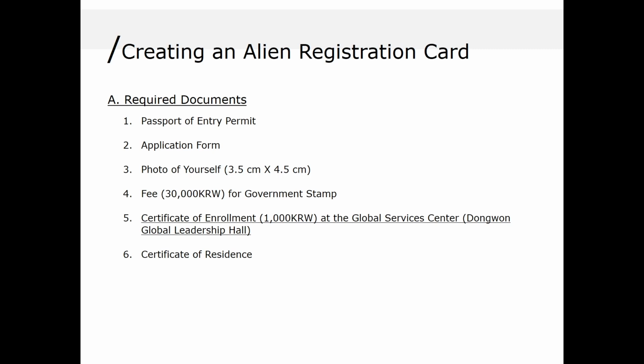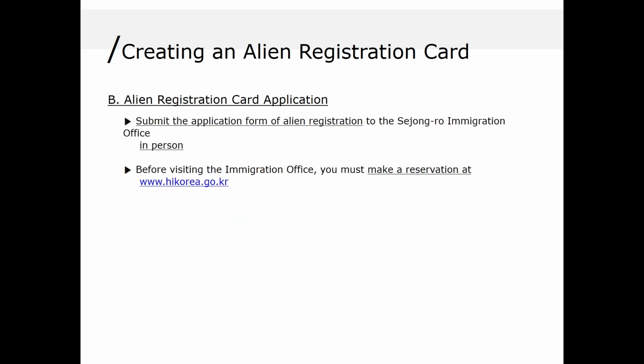The certificate of enrollment will be distributed in the package at our office. The photo should be a color photograph of your face with front view on white background and taken within the last 6 months. With all the documentations, you have to go to Sejongno Immigration Office by yourself to make the ARC.